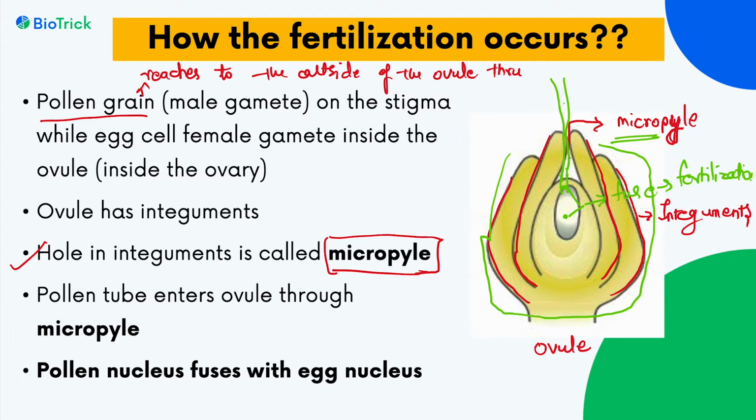So what is important to remember here is micropyle. Micropyle is the region from where the pollen tube enters the ovule to complete the process of fertilization. Pollen tube enters the ovule through the micropyle, and the pollen nucleus and egg nucleus fuse to complete fertilization. So this is how the process of fertilization occurs in plants.